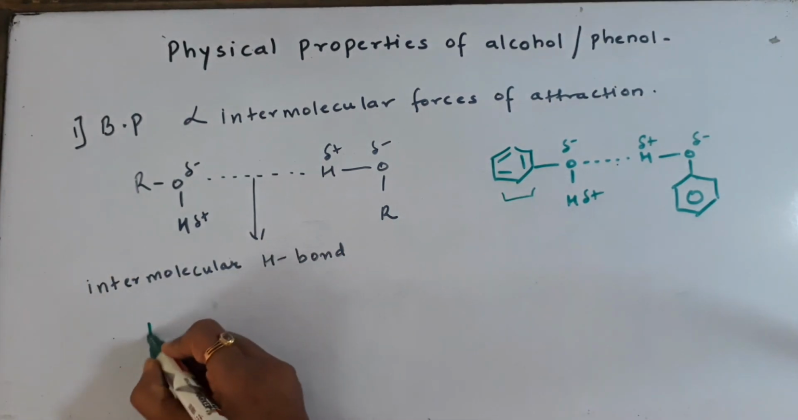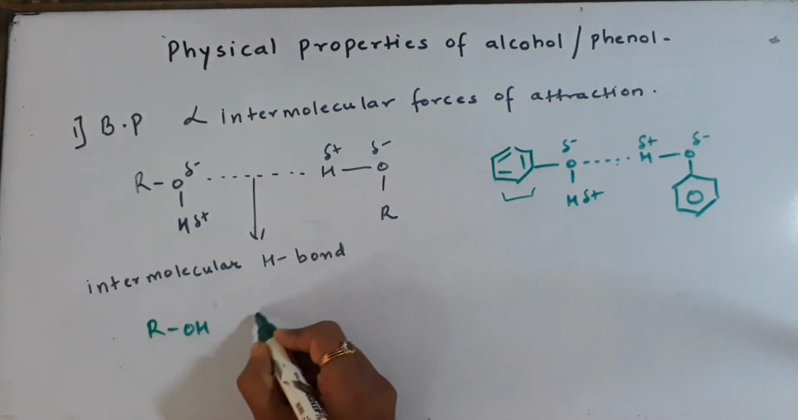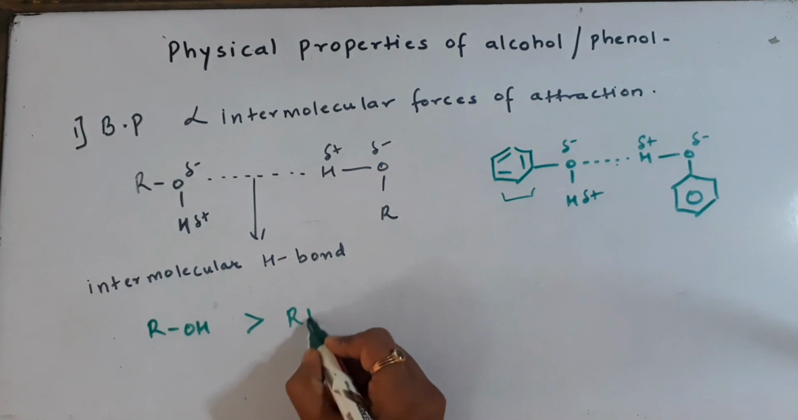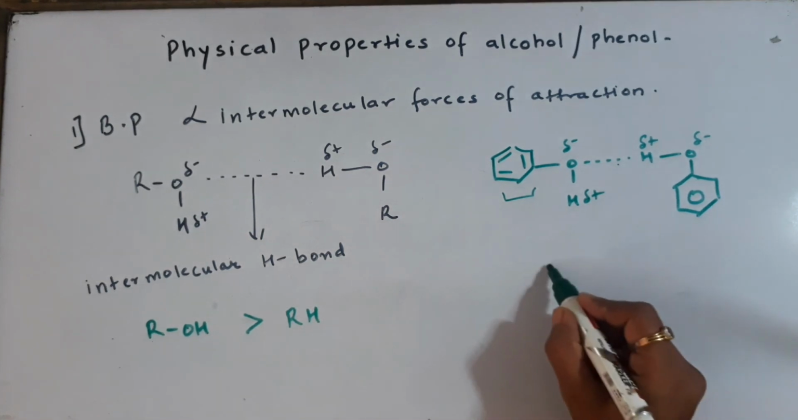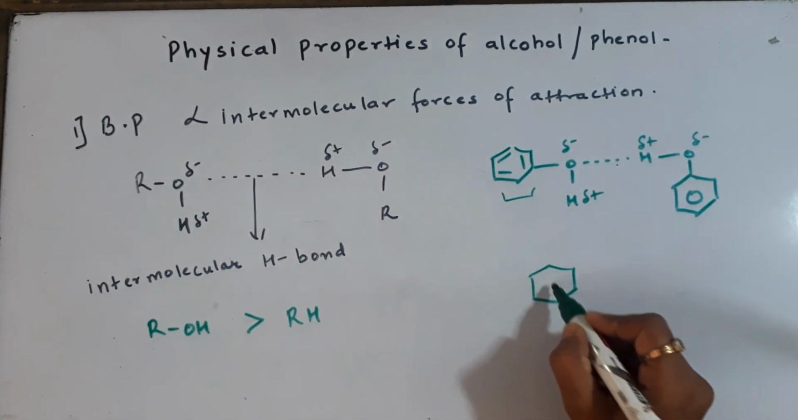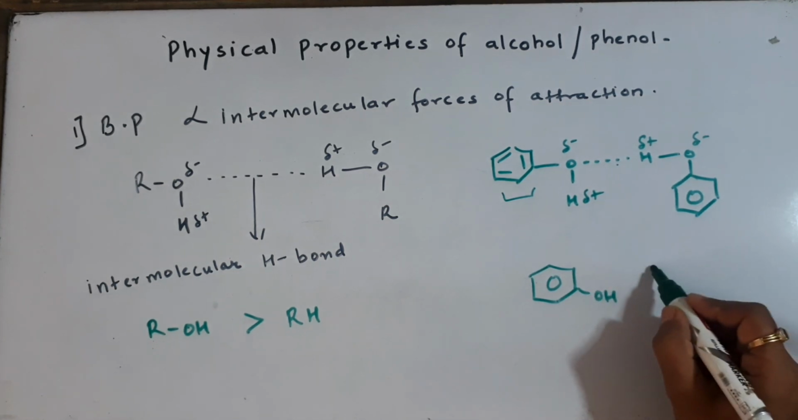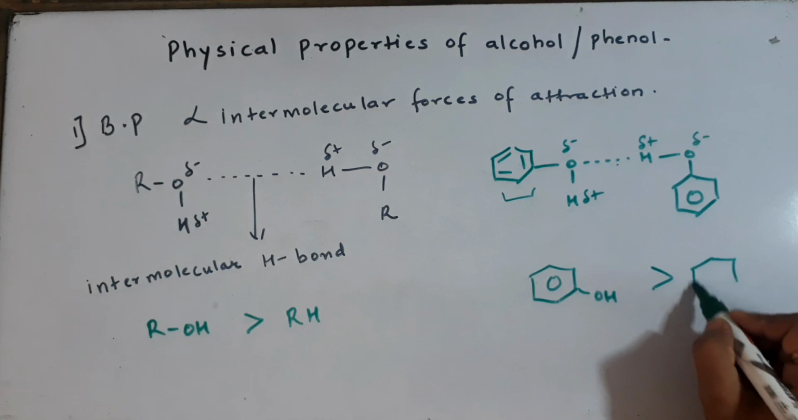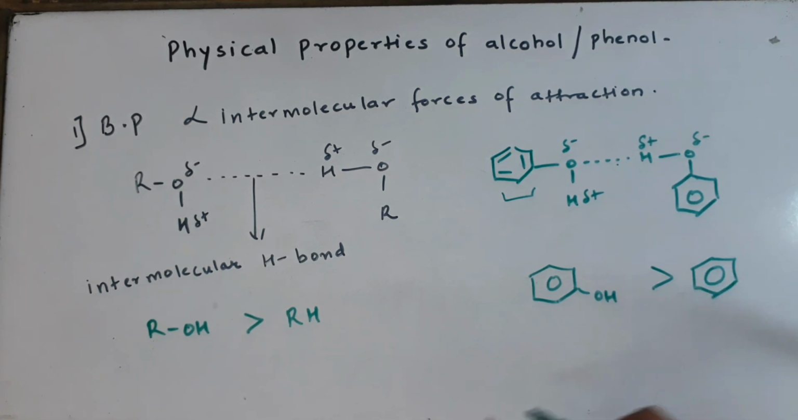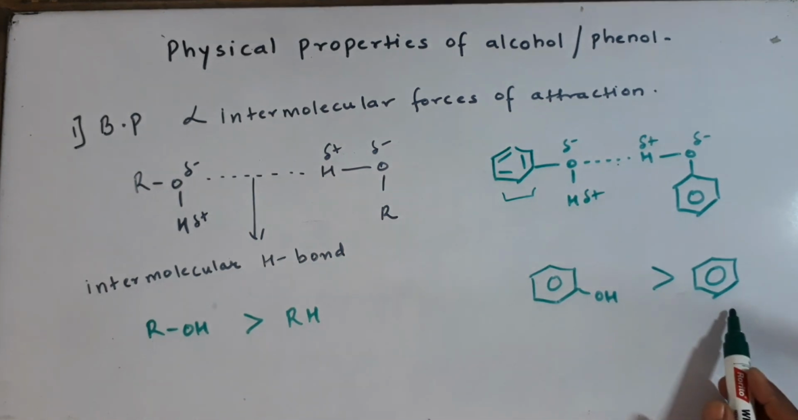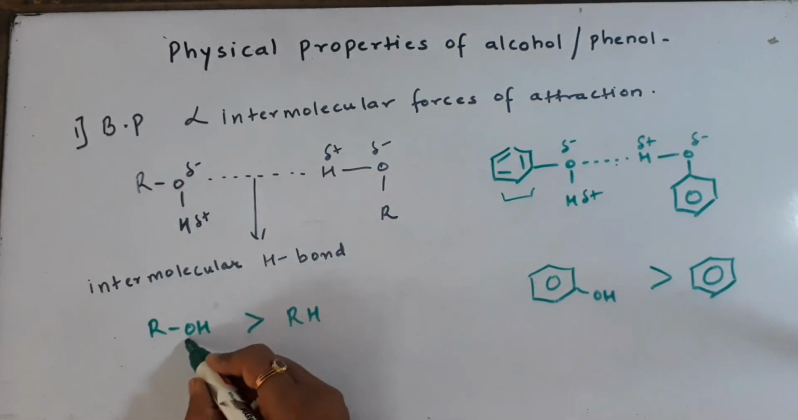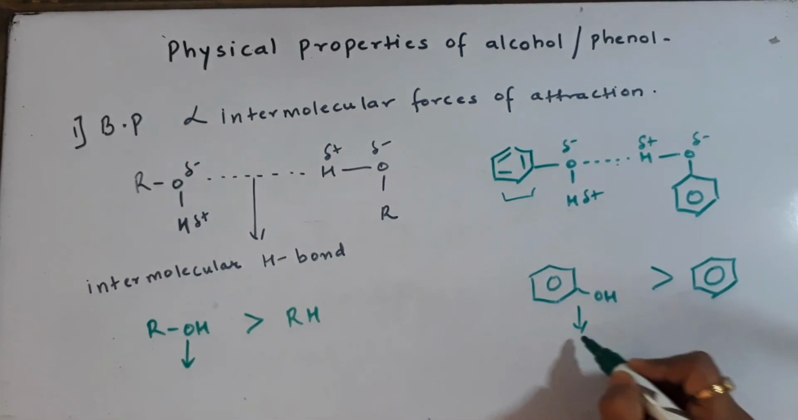Now when we compare their boiling points with the hydrocarbons of comparable molecular mass, like alcohols with hydrocarbons, or we compare the boiling point of phenol with its corresponding hydrocarbon, meaning you have to remove the OH and write hydrogen over there, so you get the corresponding hydrocarbon, benzene. The boiling point of alcohol is greater than that of alkanes, and the boiling point of phenol is greater than that of benzene. The reason? Hydrogen bonding here, hydrogen bonding here.